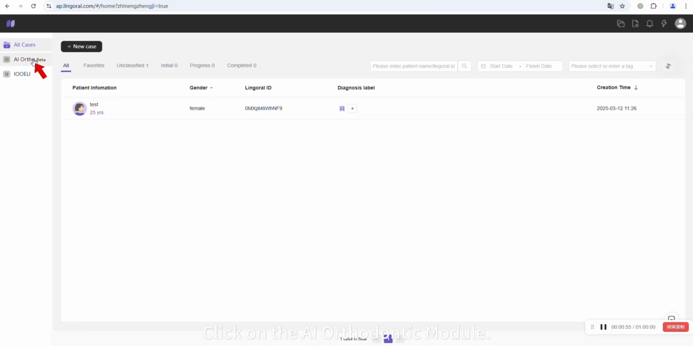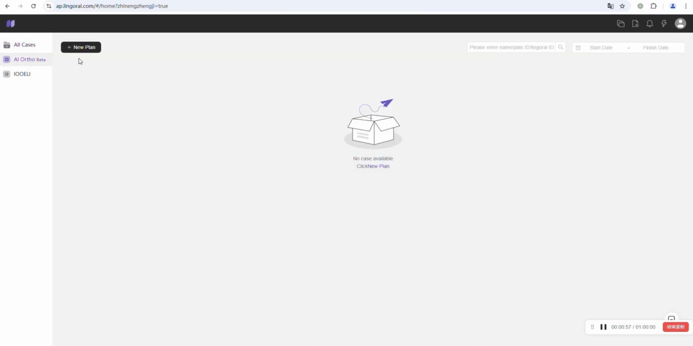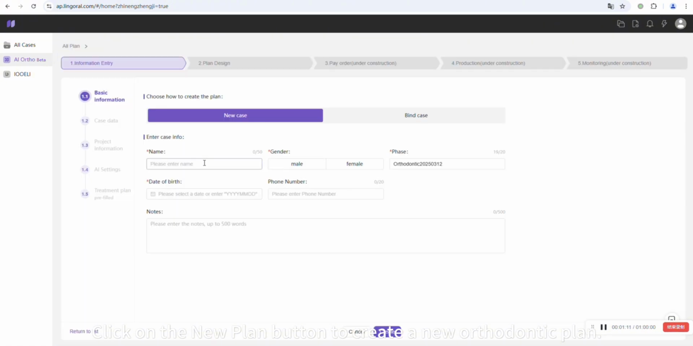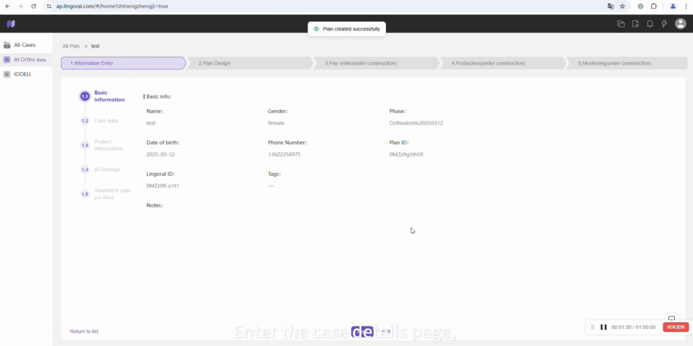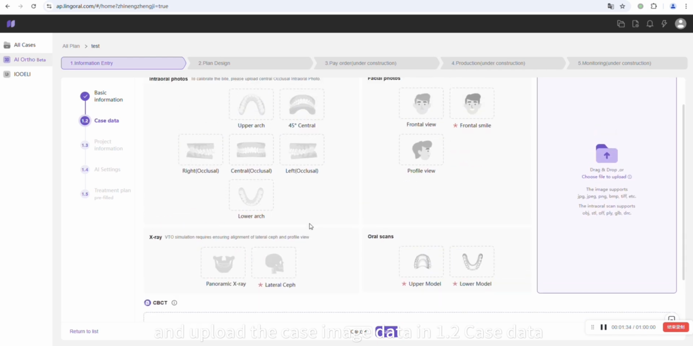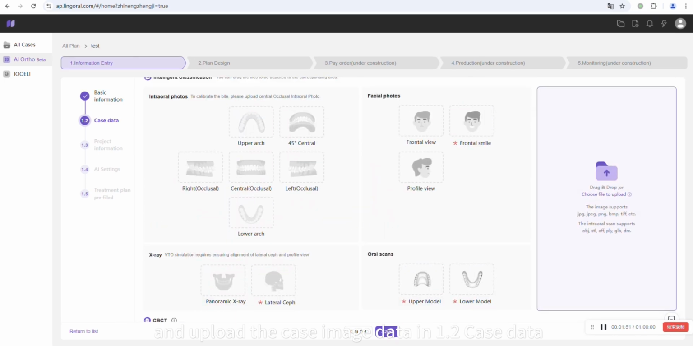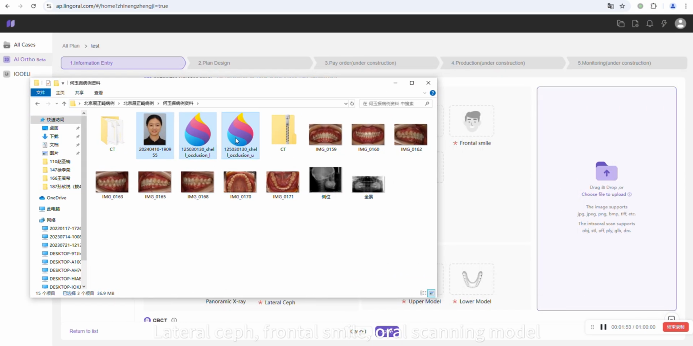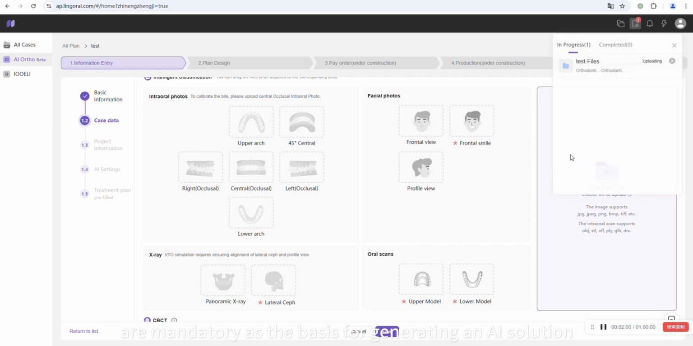Click on the AI Orthodontic module. Click on the New Plan button to create a new orthodontic plan. Fill in the basic information of the case and confirm it. Enter the case details page and upload the case image data in 1.2 case data. Lateral ceph, frontal smile, and oral scanning model are mandatory as the basis for generating an AI solution.